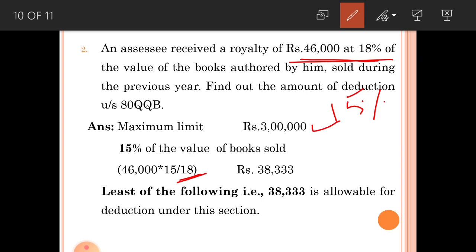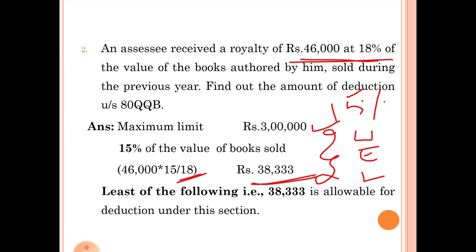The amount is 38,333, which can be considered for deduction under section 80QQB. Whichever is less, you have to consider. Here 38,333 is less, so the least of the following, that is 38,333, is allowable for deduction under this section.